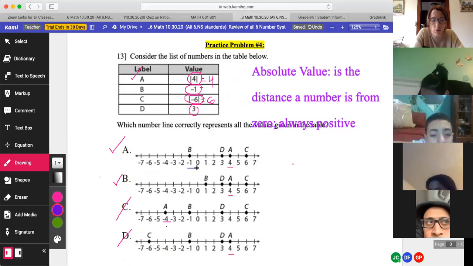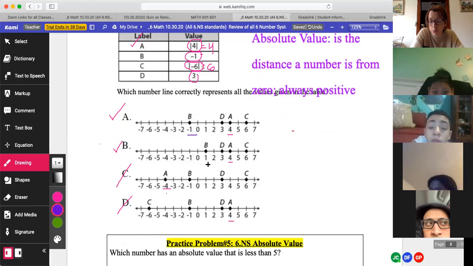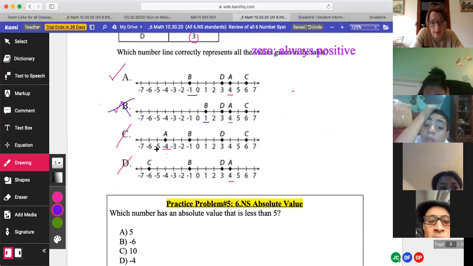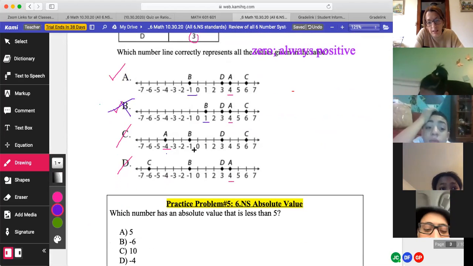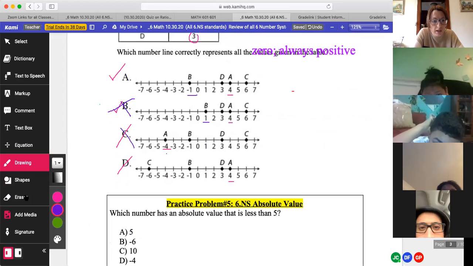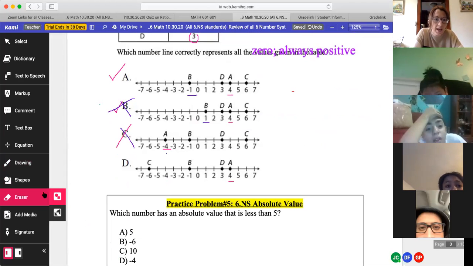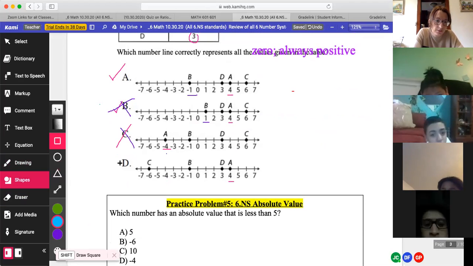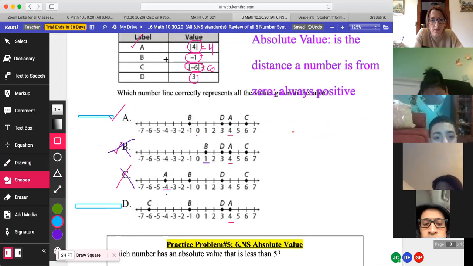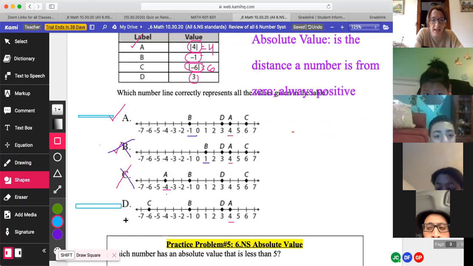Is B at -1 in choice A? Yeah. Okay, is B at -1 in choice B? No. Goodbye. Is B at -1 here? It is, but we already know that A was. So now we're left with either A or D, Joelle. Let's figure it out. We already know that A and B are correct in A and D. We have to make sure that C is correct in C and D.